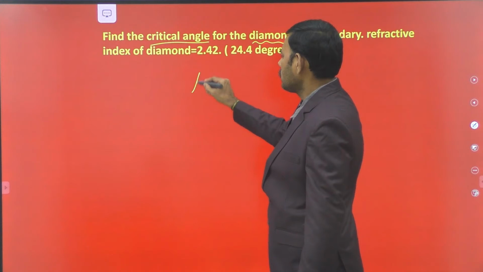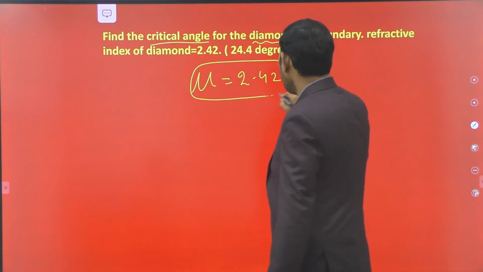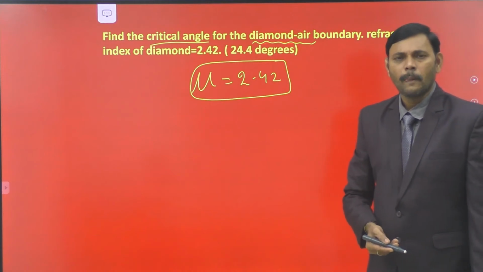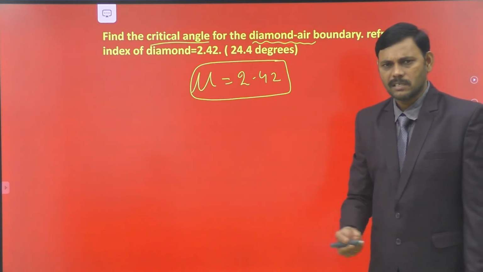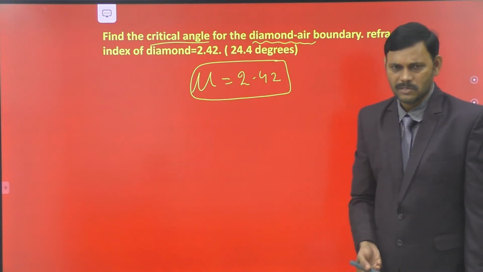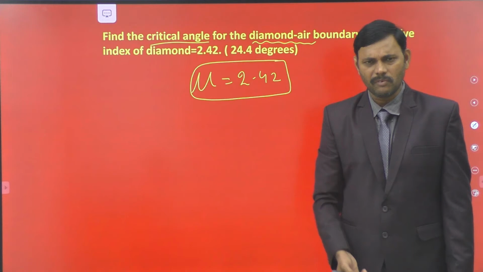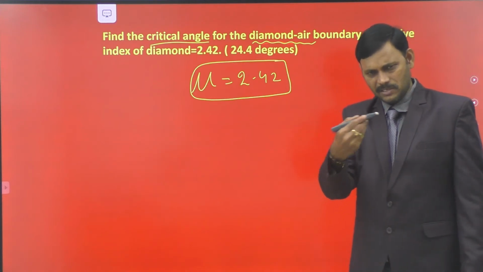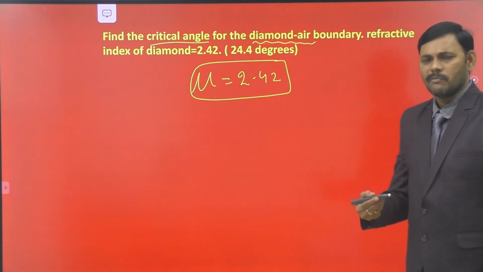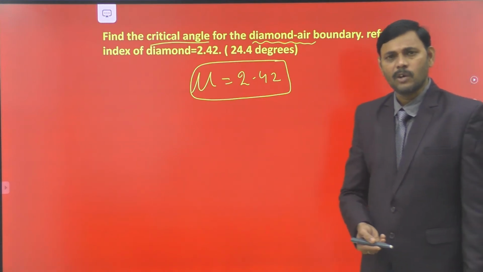Refractive index of diamond. So students, remember, the refractive index of diamond is very high compared to ordinary objects. For water, the refractive index is 4/3, 1.33. For most glasses, the refractive index is 1.5. Of course, it varies from glass to glass. We have different types of glasses made of different materials. So on average, we consider the refractive index of glass as 1.5 for ordinary glasses that we use as windows in our daily life, or tabletop glasses, or windows of cars and vehicles. Generally those glasses have a refractive index around 1.5.